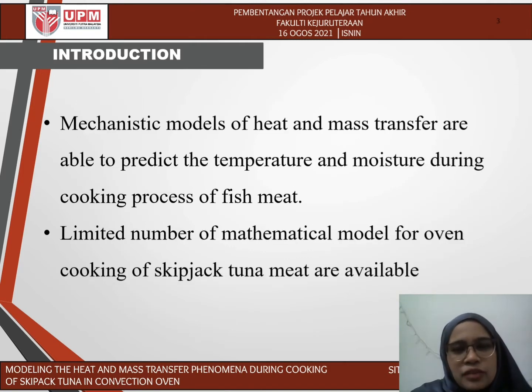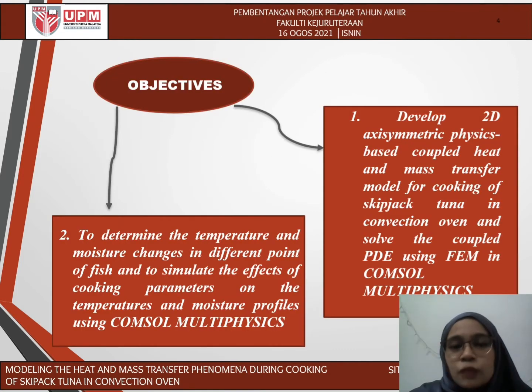Mechanistic models of heat and mass transfer are able to predict the temperature and moisture distribution during the oven cooking process of fish meat. However, for the oven cooking process of skipjack tuna meat, only a limited number of mathematical models are available. Therefore, the objective of this study is to develop a 2D axisymmetric physics-based coupled heat and mass transfer model for cooking of skipjack tuna in convection oven and solve the coupled partial differential equations using the finite element method in COMSOL Multiphysics, and to determine the temperature and moisture changes at different points of the fish and to simulate the effects of cooking parameters on the temperature and moisture profiles using COMSOL Multiphysics.